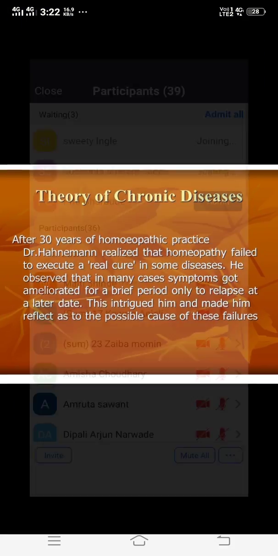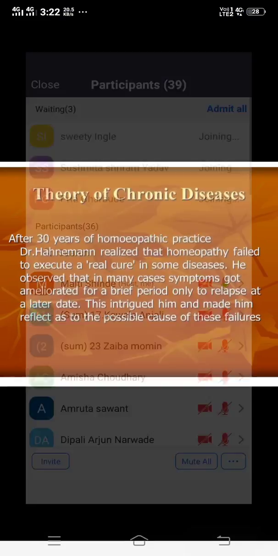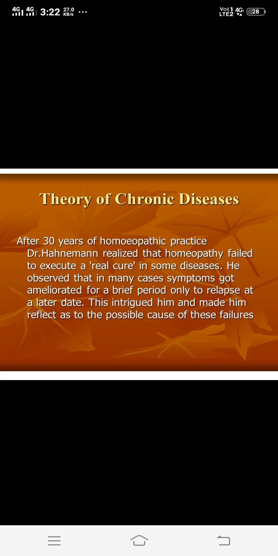When you are asked for the types of chronic disease, you have to mention these three types. The theory of chronic disease is one of the cardinal principles of homeopathy, and you have to note down the cause behind the chronic diseases in the theory of chronic diseases.